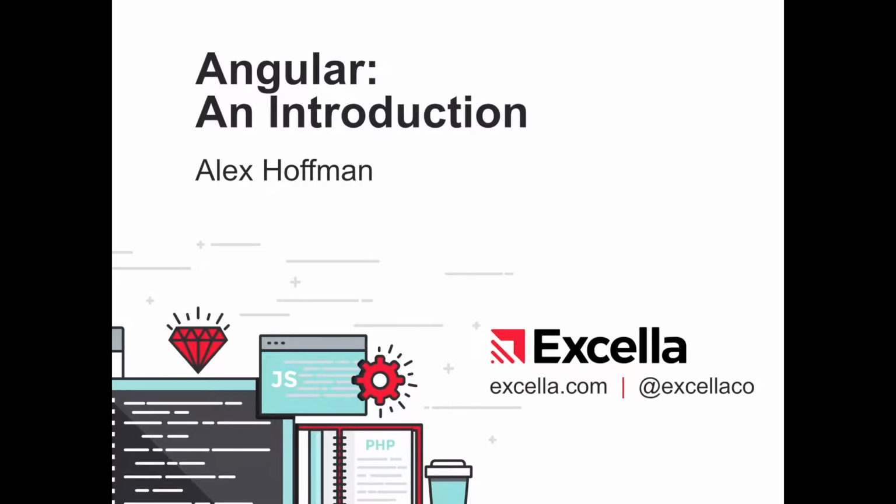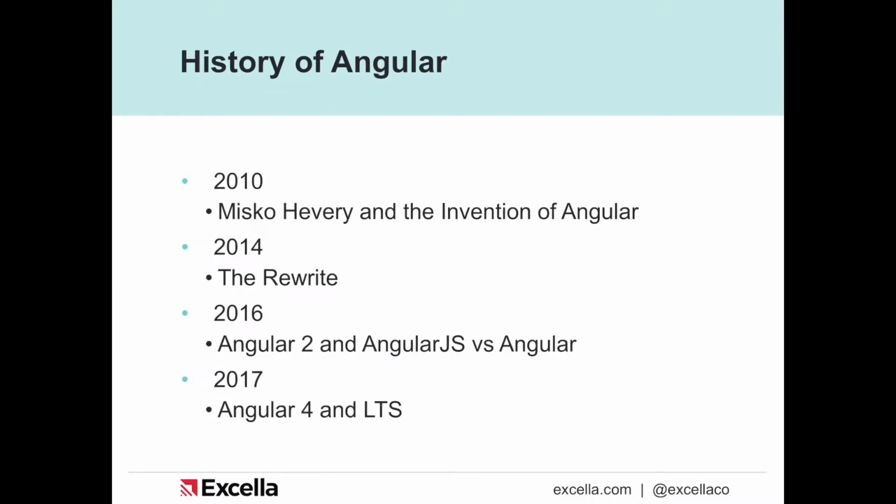So, Angular was started in 2010 by Misko Hevery, an employee at Google at the time. At the time, he was working on a few JavaScript projects, and he developed Angular as a way to help him with the projects he was working on internally. It gained popularity and was actually released publicly, and a team was built up around it, and it became a framework of its own, a public framework of its own.